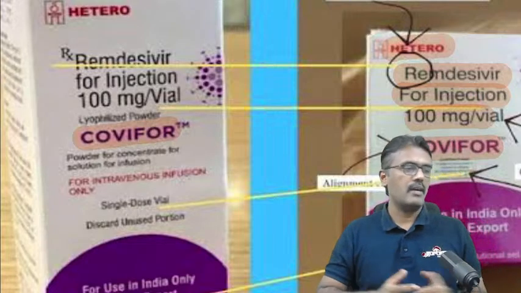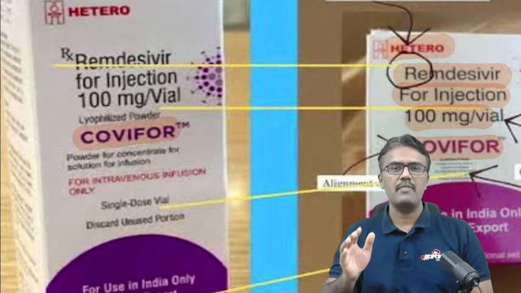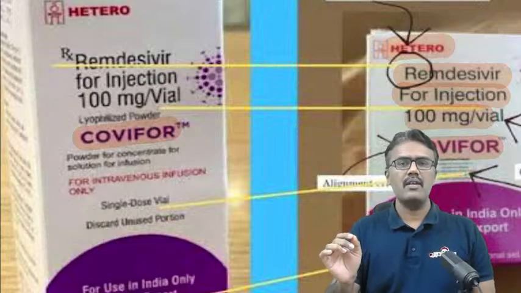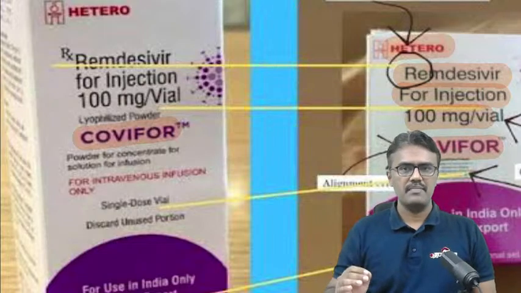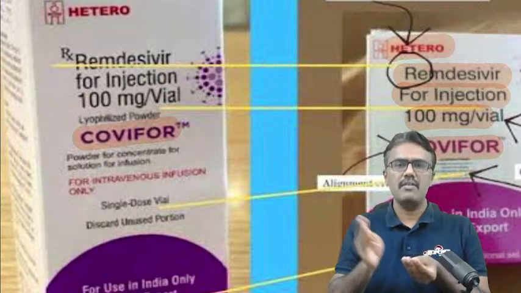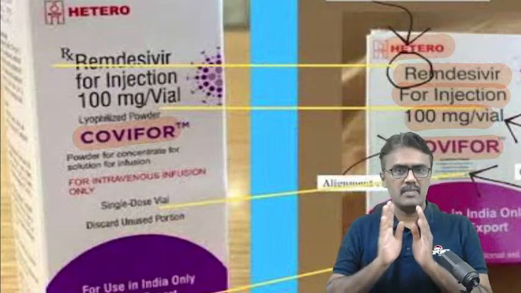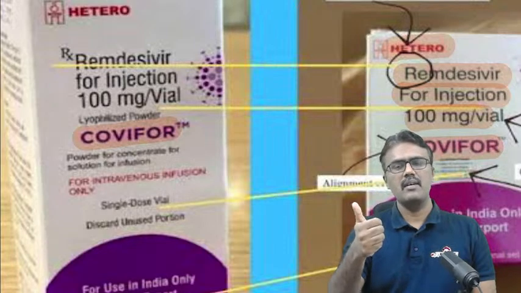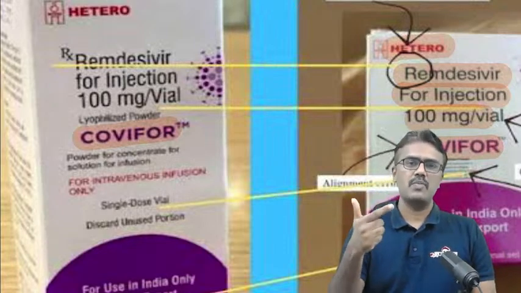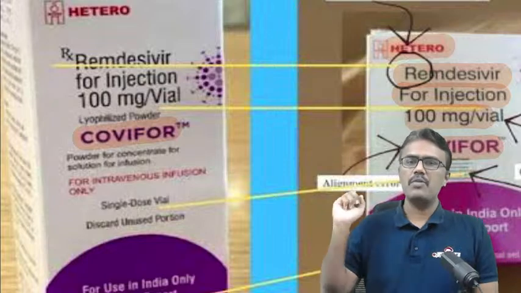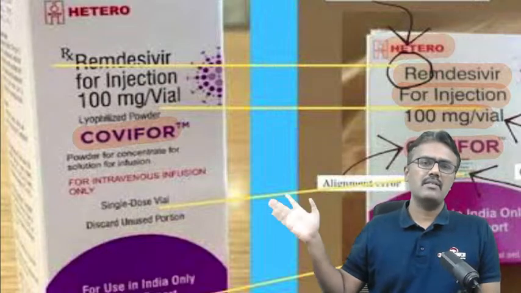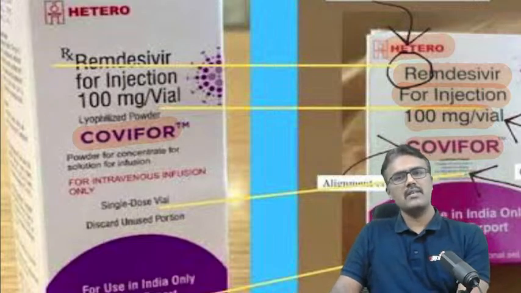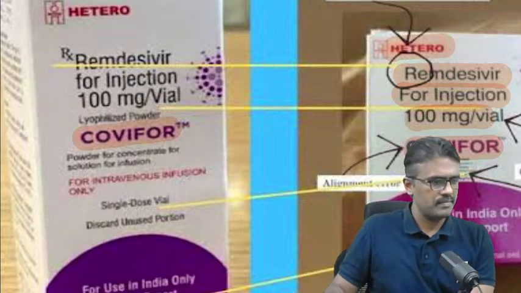Now, counterfeit drug, we don't use that terminology in the Drugs and Cosmetics Act. Counterfeit comes under spurious only. Counterfeit means you are giving a fake one, that's it. As per the Drugs and Cosmetics Act, we have only three terminologies. One is misbranded, that is a labeling error. Second is spurious. Counterfeit is what we say, but it is not in our Drugs and Cosmetics Act. What we call is spurious drugs, so counterfeit also comes under that.